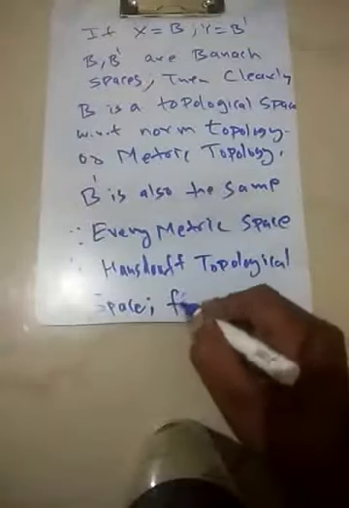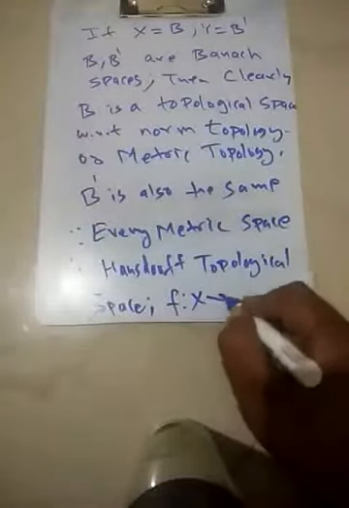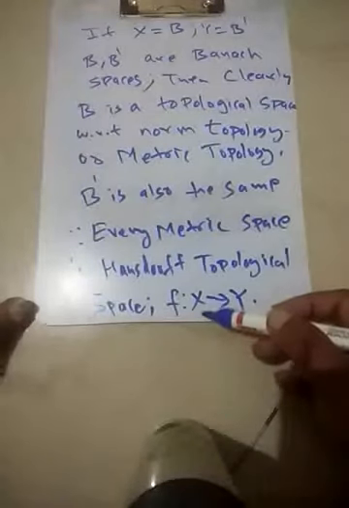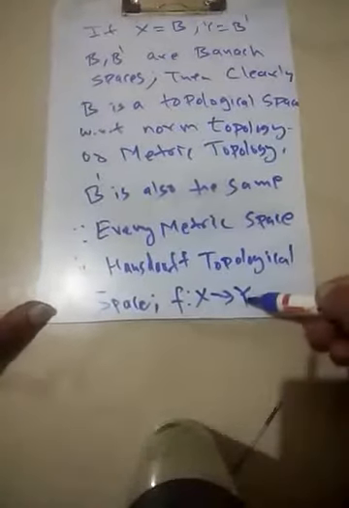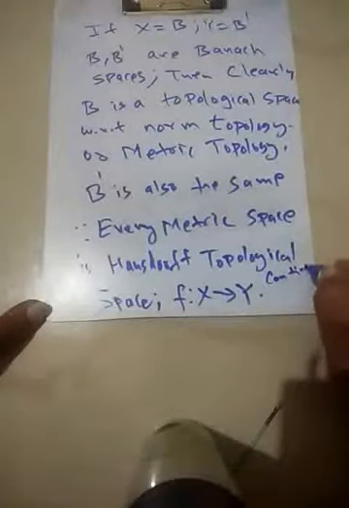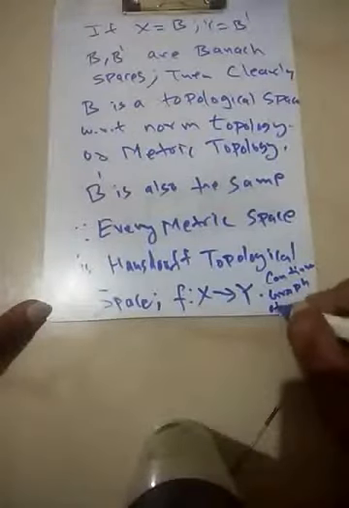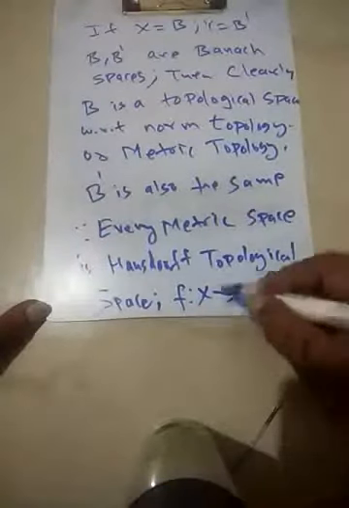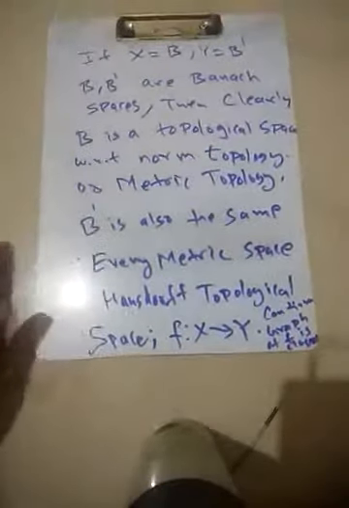we can consider continuous maps from X to Y. X would be just a topological space and Y would be a Hausdorff space. So this is a continuous map. Then the graph of F, by the previous definition, is a closed set with respect to the product topology on X cross Y.